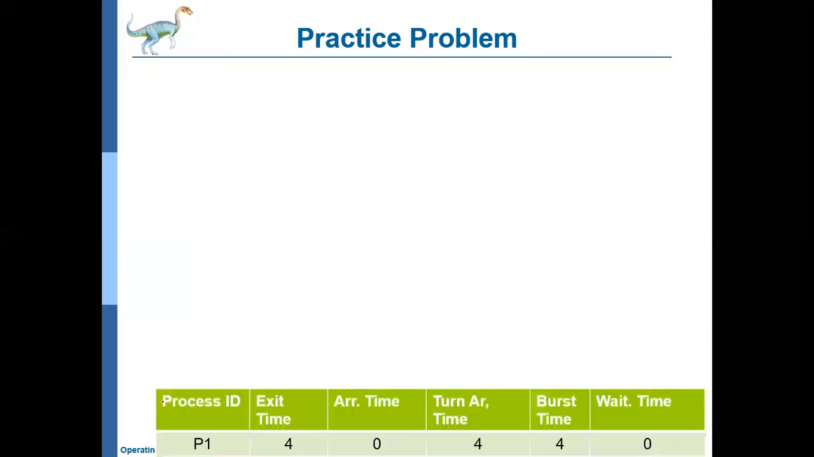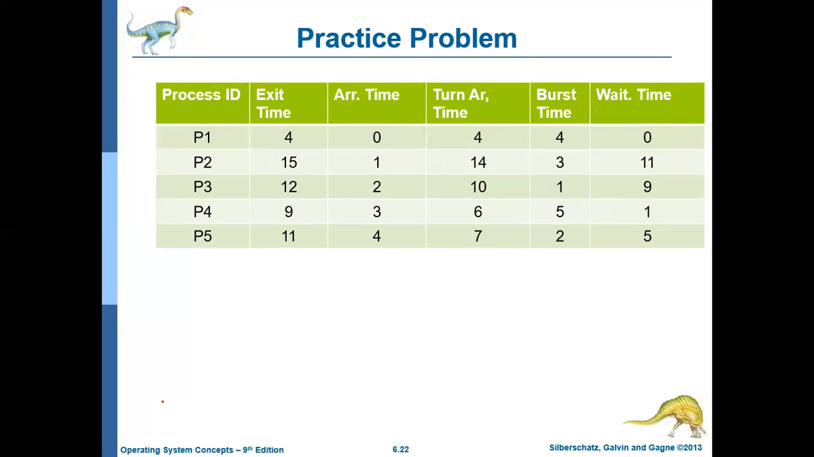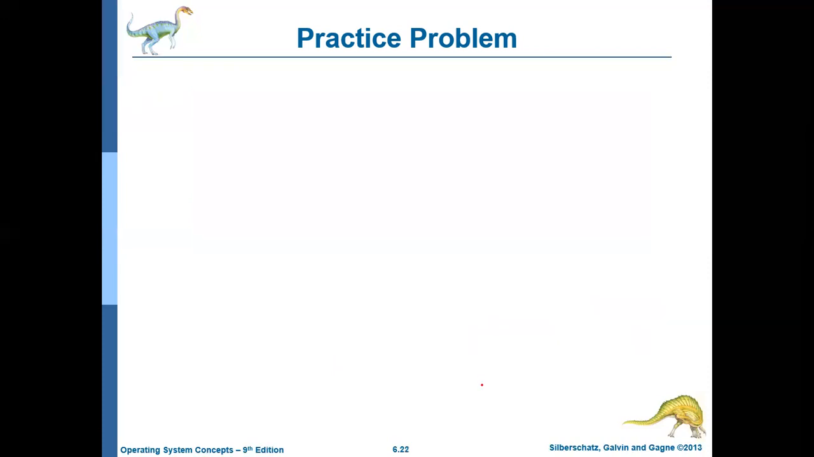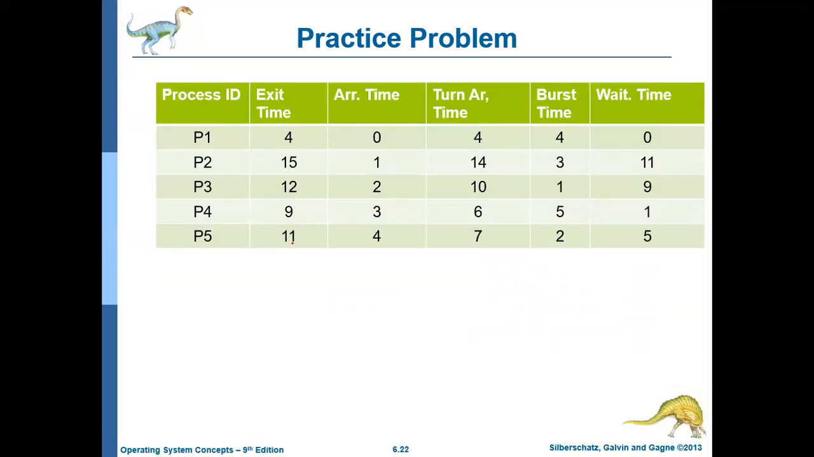This table contains all information like process ID, exit time. To calculate turnaround time, we need the exit time and the arrival time. Exit time is identified from this Gantt chart. So exit time for P1 is 4, P2 is 15, P3 is 12, P4 is 9, and P5 is 11. That is how you got these values 4, 15, 12, 9, 11.